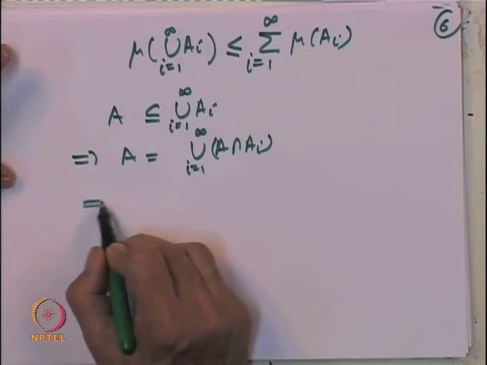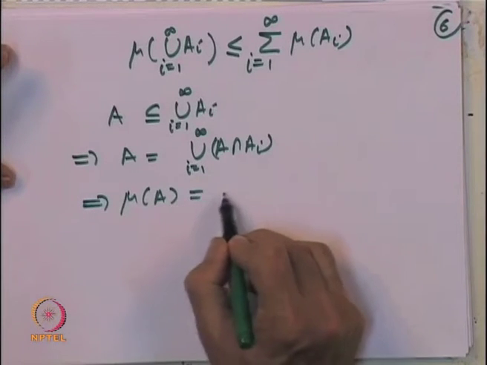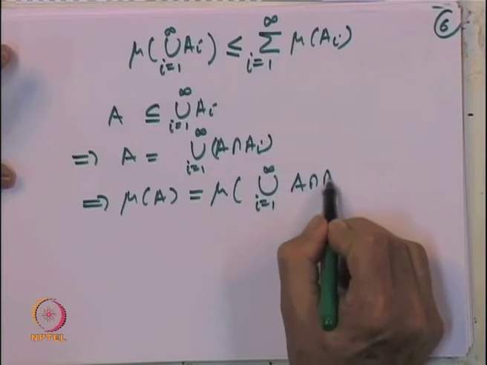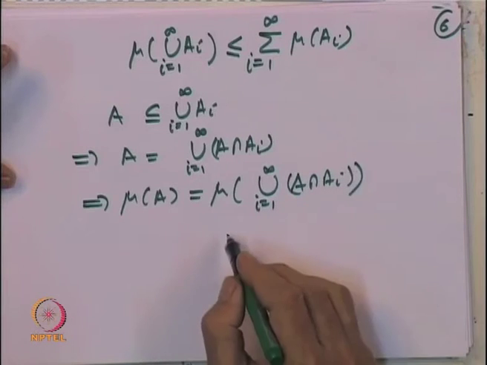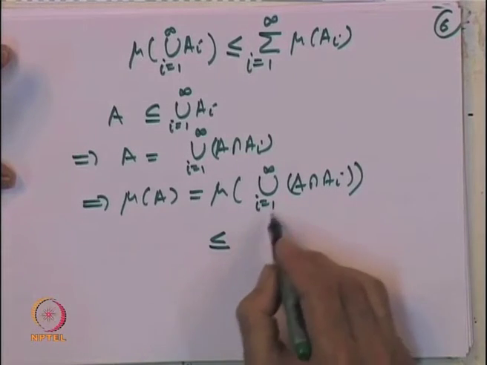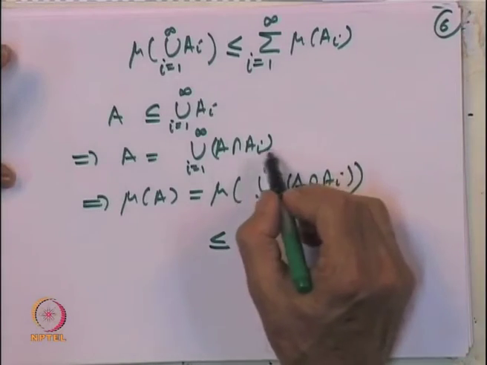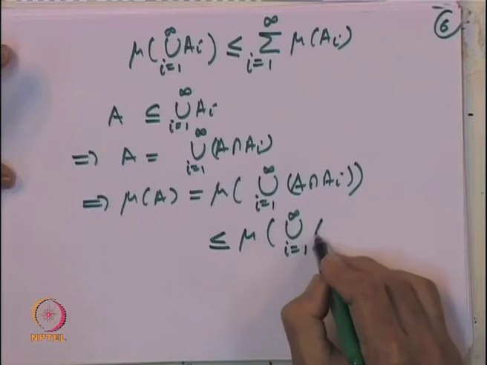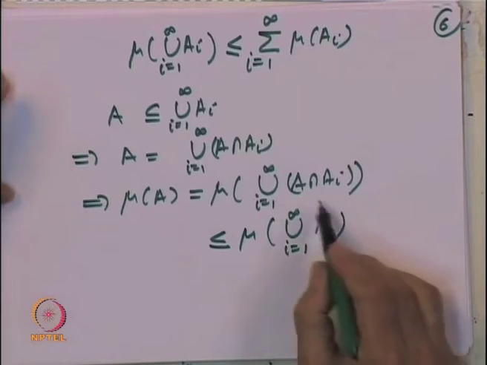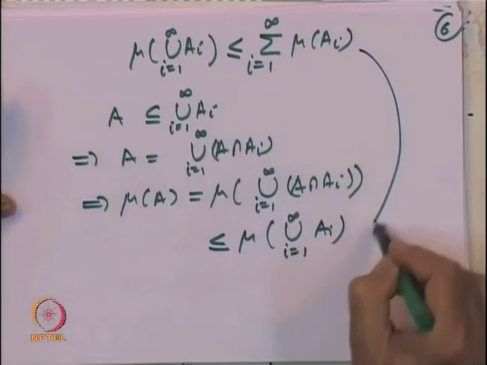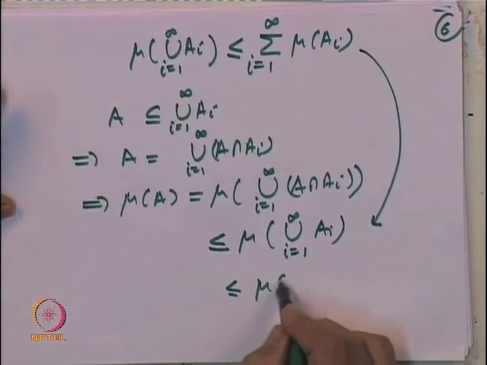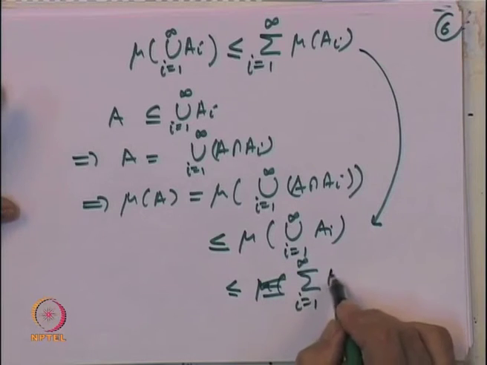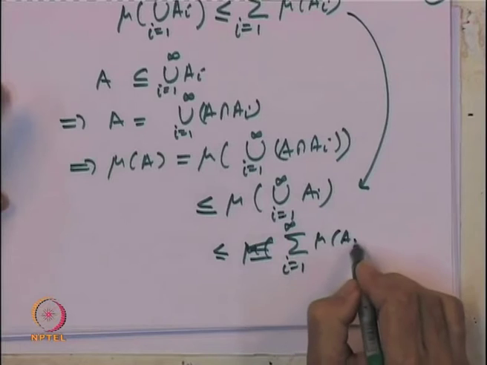So, that means mu of A is equal to mu of the union over i equal to 1 to infinity of A intersection A_i. And this is less than or equal to, because this union is a subset of the union, so this is less than or equal to mu of the union over i equal to 1 to infinity of A_i's, because each one is a subset of this. So this union is a subset of this, and now from here this is less than or equal to mu of summation i equal to 1 to infinity of mu of A_i.